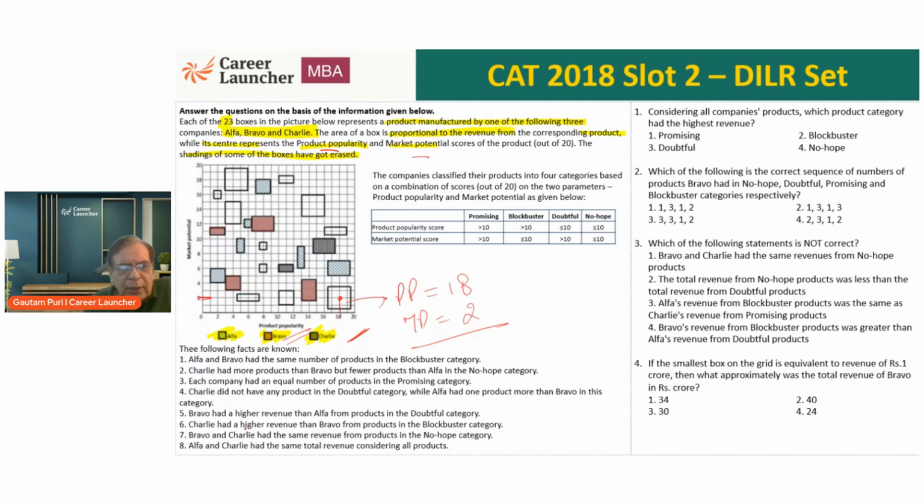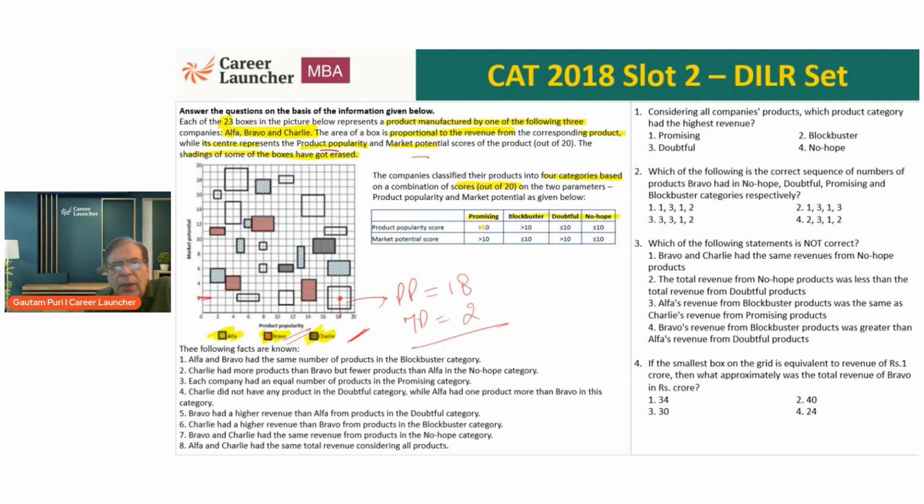Then what does it say? Companies classified their products in 4 categories, on a combination of scores out of 20, on 2 parameters, product popularity and market potential, as given below. There are 4 categories of product: promising, blockbuster, doubtful, no hope.